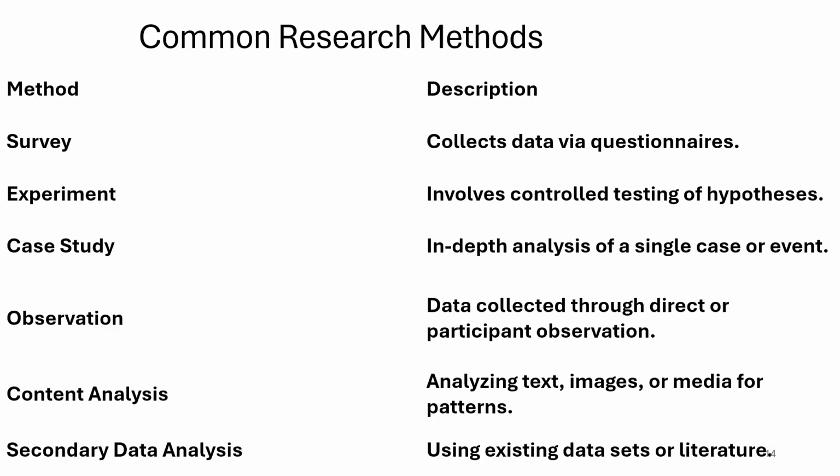Observation is data collected through direct or participant observation. Content analysis is analyzing text, images, or media for patterns. Secondary data analysis is using existing data for a literature. So you see that everything is very, very clearly described, when to use what. You can't use the wrong research methodology and get the correct result.